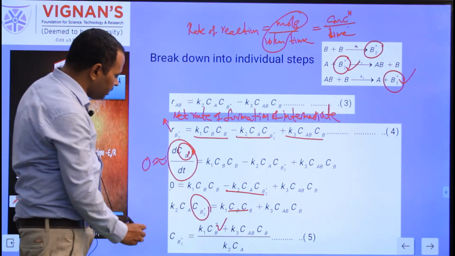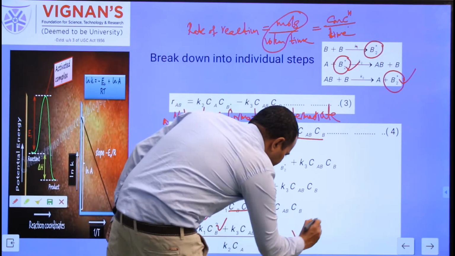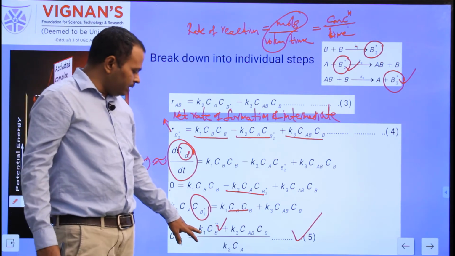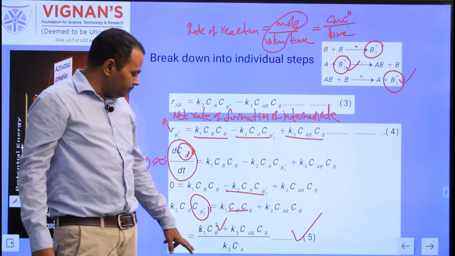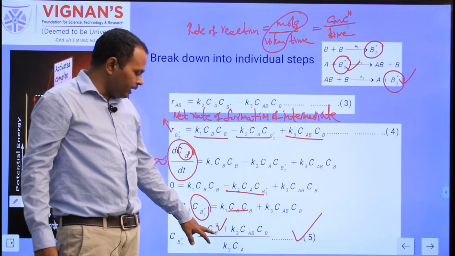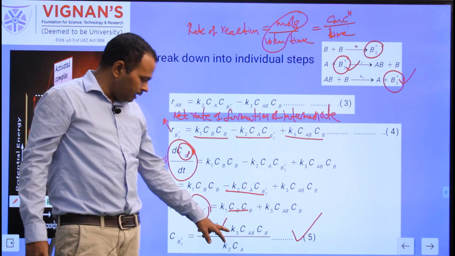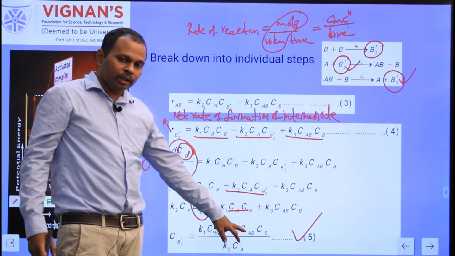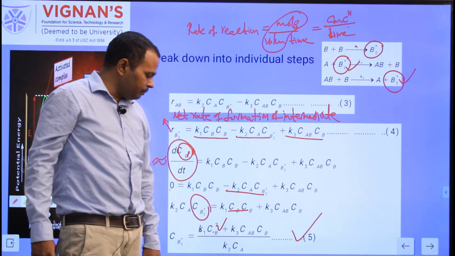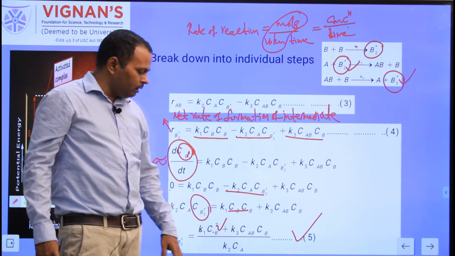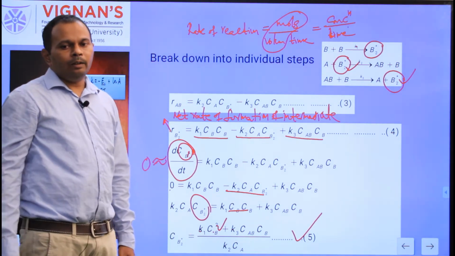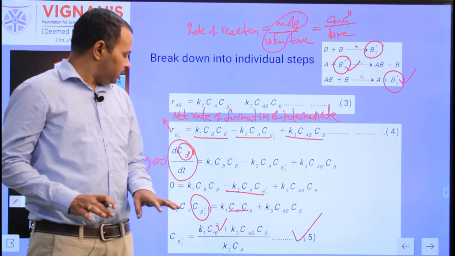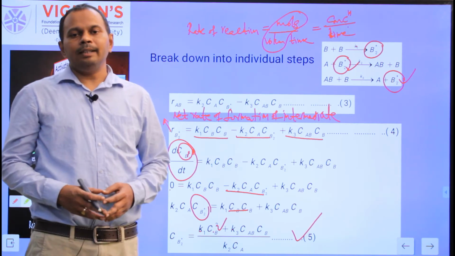This is the concentration of the intermediate. Equation 5 represents the concentration of the intermediate in terms of known quantities. Based on the temperature, we can find K1, and we can measure the concentration of B experimentally since it is a reactant, also during the reaction time. K3 and the concentration of the product CAB we can measure. CB also we can measure. So K2, K3 and all the temperature-dependent terms we can find from the reaction.